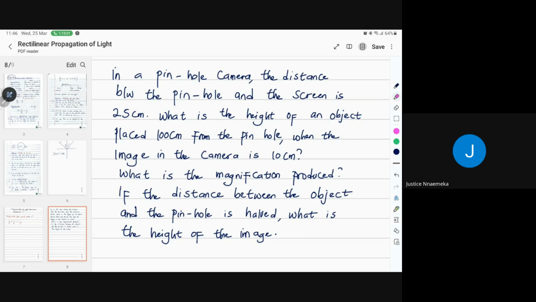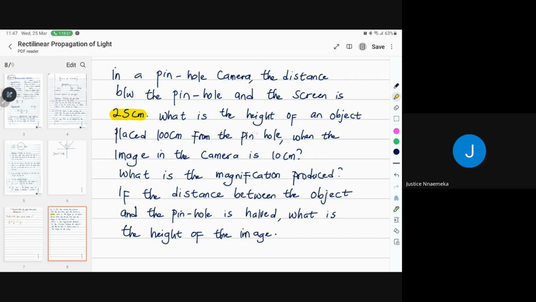So now you have a pinhole camera. The distance between the pinhole and the screen is 25 centimeters. Are you seeing it now? So check what they've given you at that point. They've given you the image distance, so this 25 is the image distance.